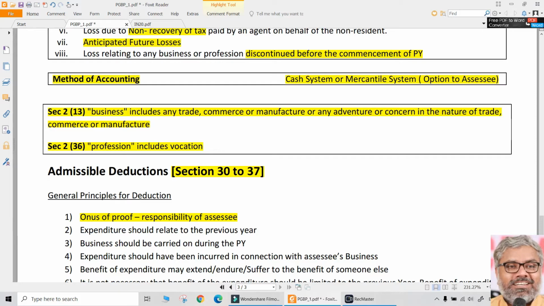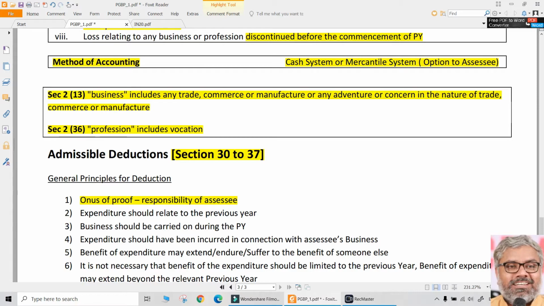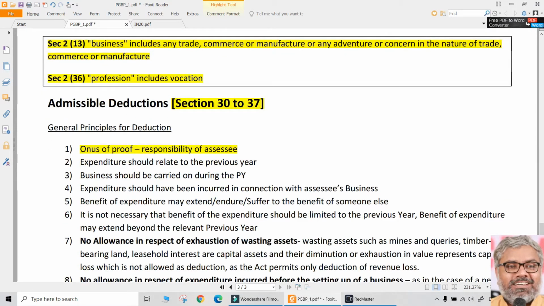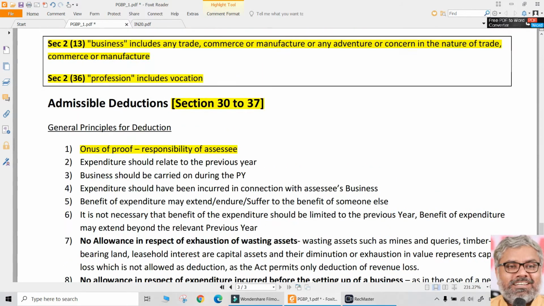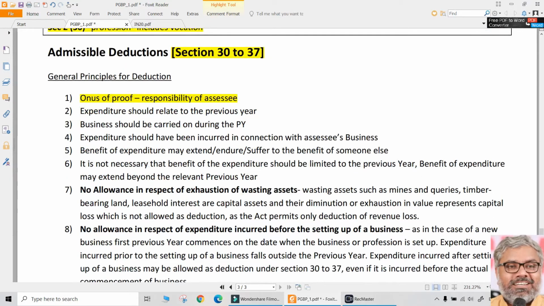Business includes trade, commerce or manufacture or any adventure or concern. Means not necessarily it should be a continued effort. Even a short-term adventure in the nature of trade, commerce, manufacture can be called as business. That is a common definition. Across the acts, Income Tax Act will have more or less the same definition. GST also will have the same definition. Even in future Customs Act also will have the same definition. So business and profession are very commonly defined, generally like that. No very big details there. People should understand business means business, profession means profession. There is not much stress on the definition part of those two terms.